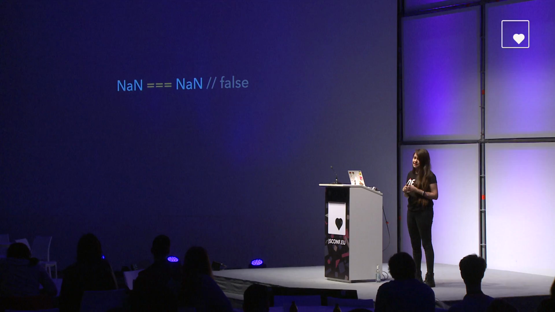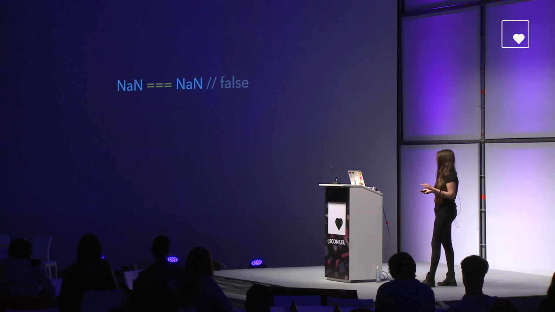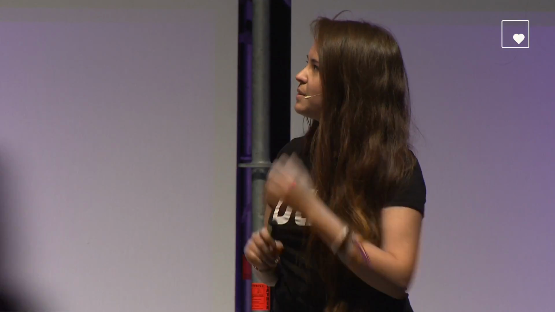So what if we actually wanted to know if a value is equal to NaN or not? If this was your first guess, let me tell you something. NaN is not equal to, greater than, or less than anything, including itself. But why is that, you may be wondering? NaN is not only a JavaScript thing. NaN is actually defined by this standard called the IEEE 754 floating point standard. And to keep things short, because this is a 30-minute talk, basically what this standard tells us is that there is